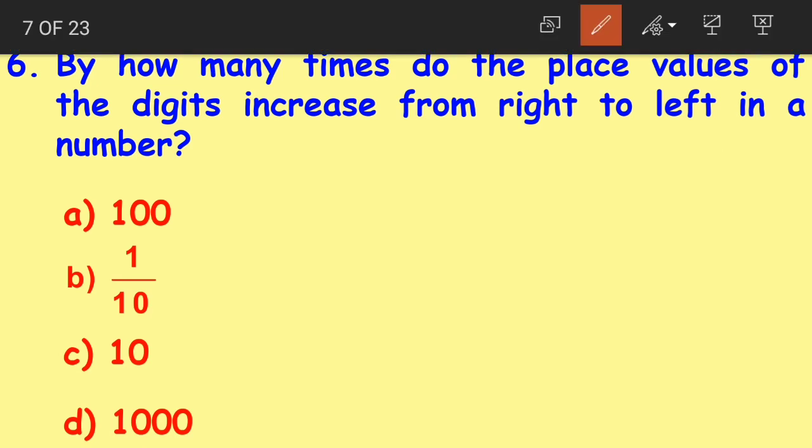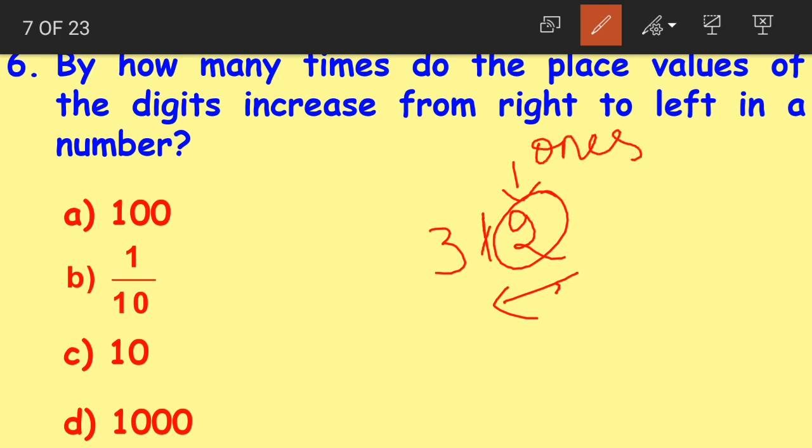Now what they are asking in the question is, if we take a number, okay, let us take the number 312. How many times does the place value of a digit increase from right to left? The place value of digit 2 here is ones, right? It is in ones place.